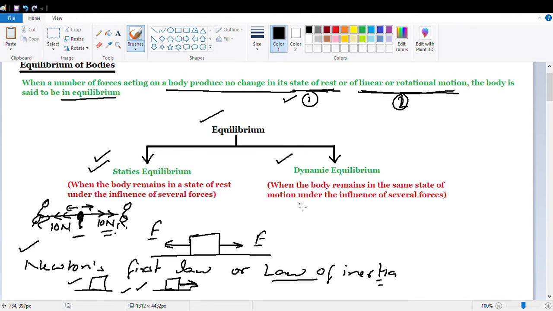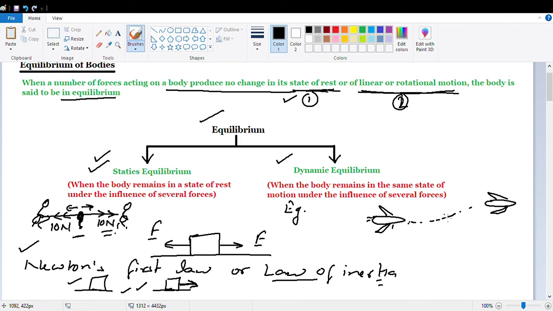What is dynamic equilibrium? When the body remains in the same state of motion under the influence of several forces, then this kind of equilibrium is called dynamic equilibrium. Now let's understand it with the help of an example. Suppose an aeroplane is there which is going to fly. It is running on the runway. It got the maximum speed, that thrust is obtained. Now the plane is flying in the sky up to a certain height. It is maintaining its height.